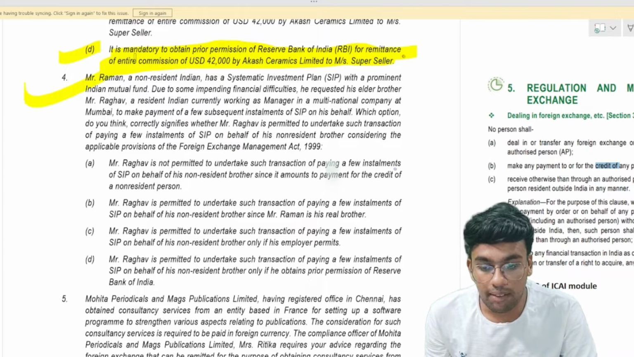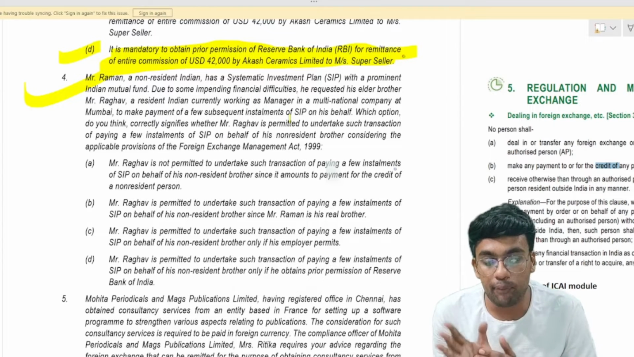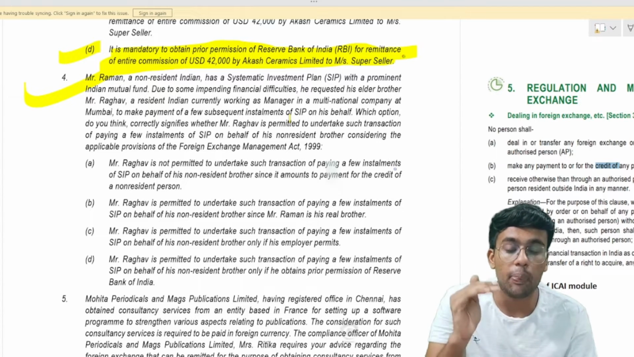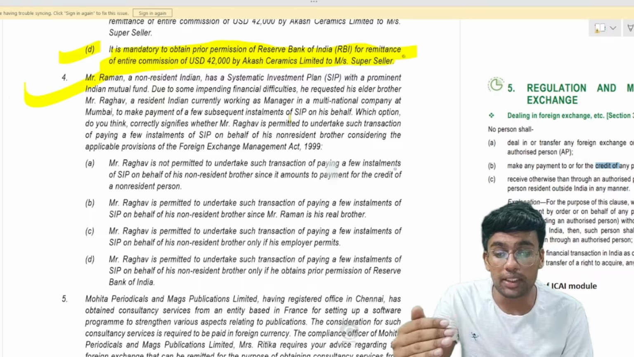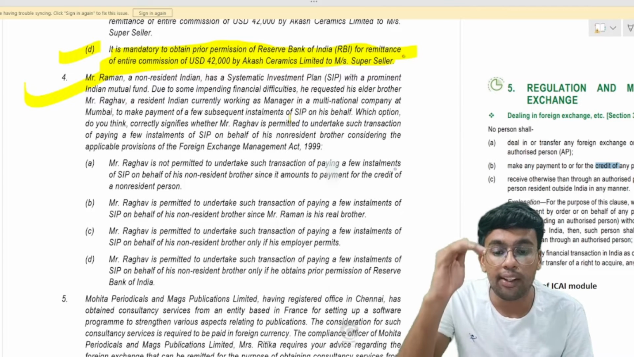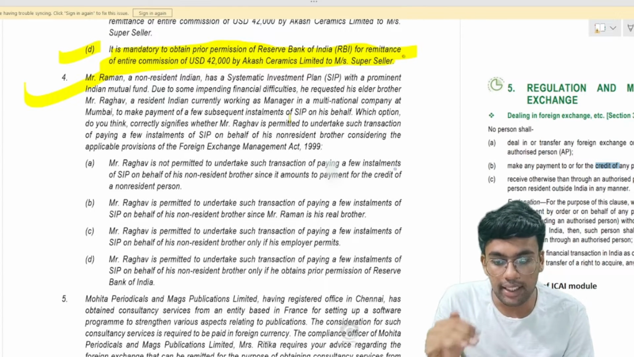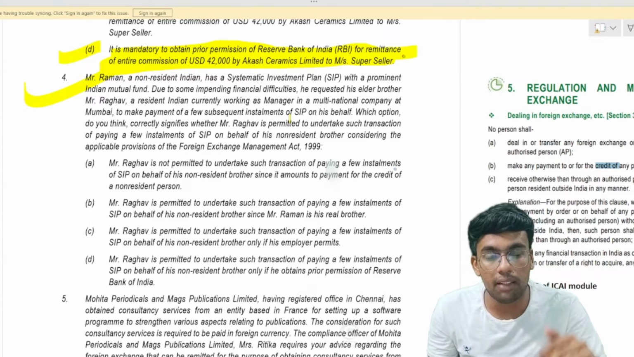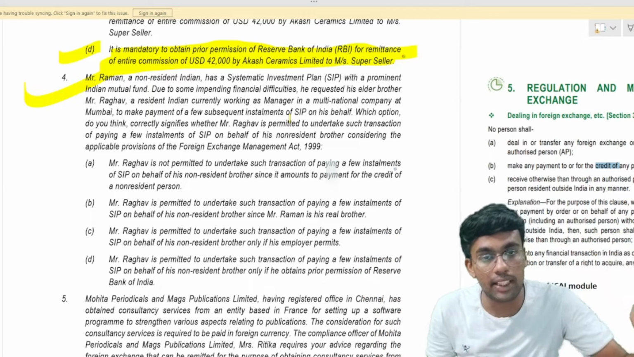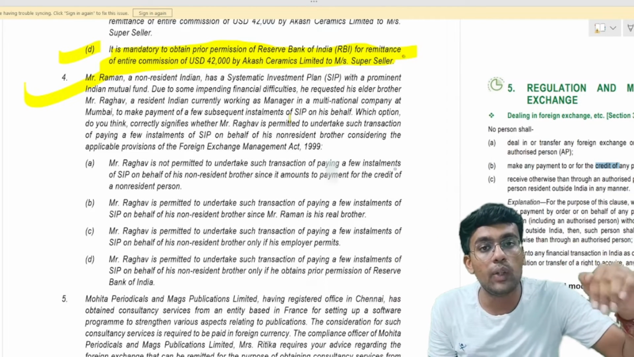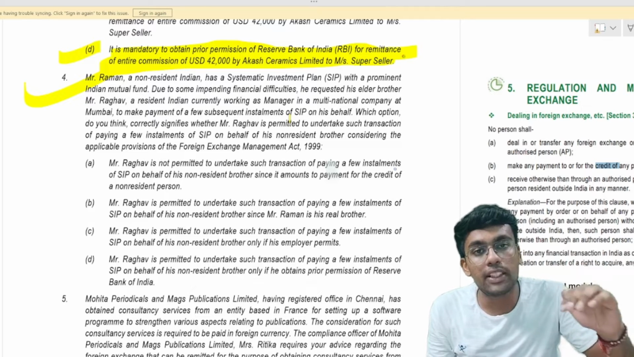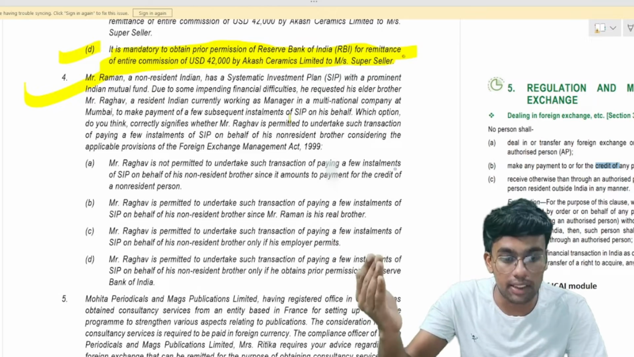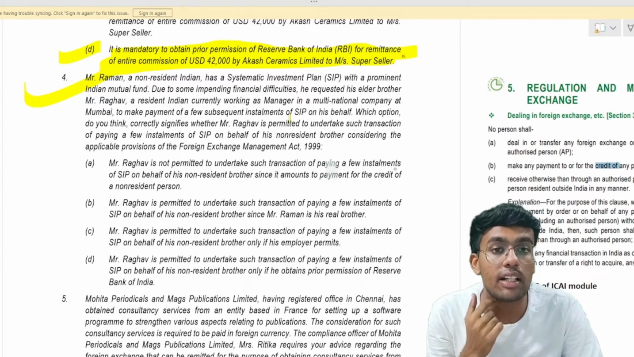The fourth talks about Mr. Raman, a non-resident, who has a SIP with a prominent Indian mutual fund. Due to some impending financial difficulties, he requested his elder brother, Mr. Raghav, who is staying in India and working in a multinational company, to make payment of subsequent installments of SIP on his behalf. Meaning, a person resident outside India asking his brother who is residing in India to make payment on behalf of his non-resident brother. So is the transaction allowed under FEMA or not?